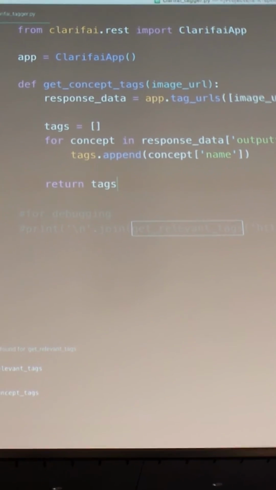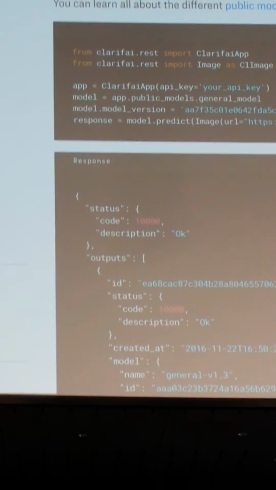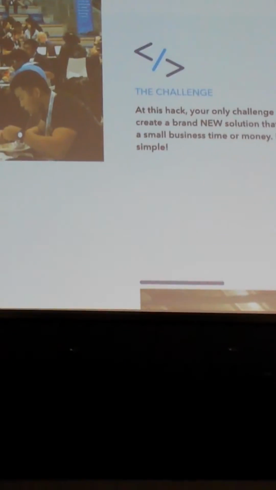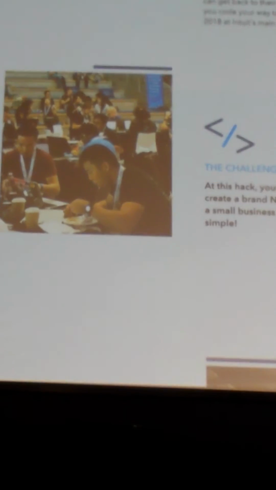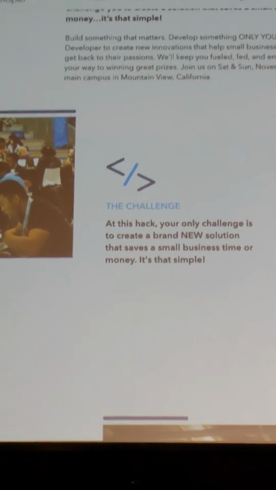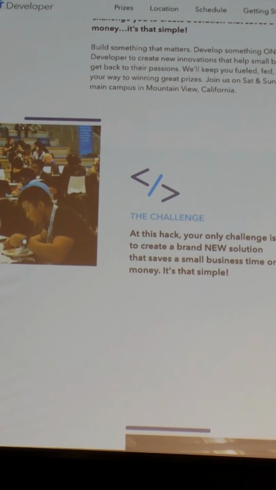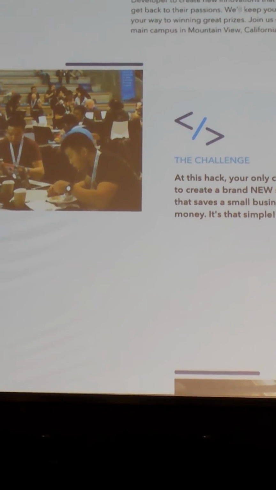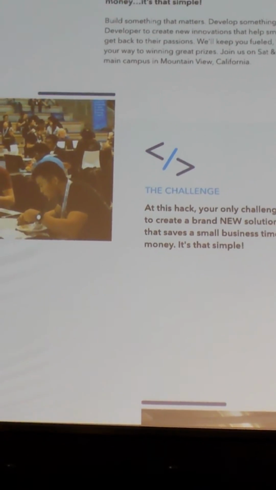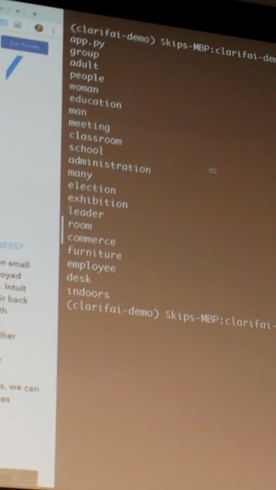So what I did, just to make it kind of a fun demo, is I grabbed an image from the page for Small Biz Hack, this one right here, and I wanted to see what results it will give. So I coded this up already, but it's basically what you just saw right there. And so the results for that image, the top tags are group, adult, people, woman, education, man, meeting, etc. And it's as simple as that. You can start doing things with that. So with these results and with those confidence values, you can do whatever logic you want on top of that. You can make any kind of application.